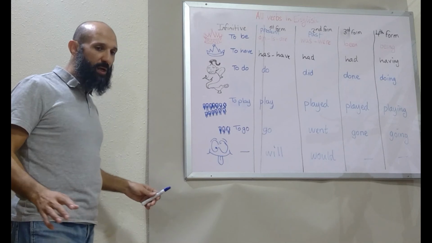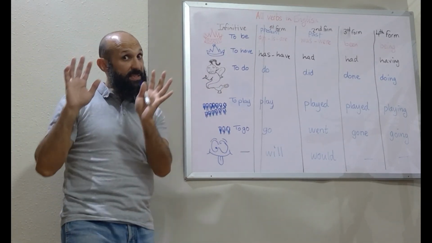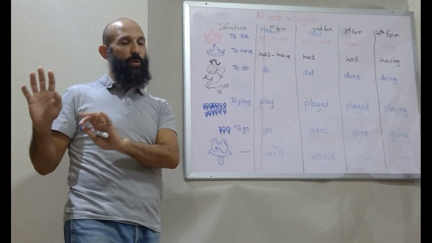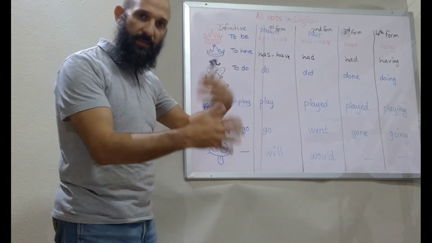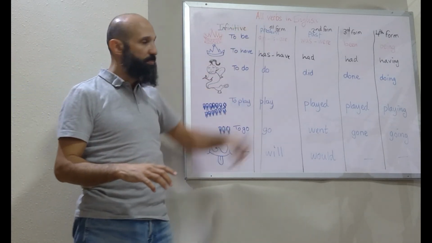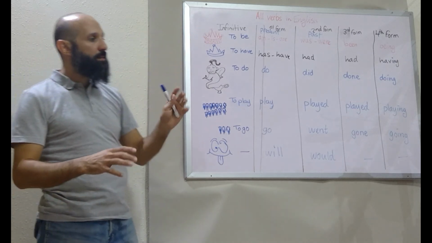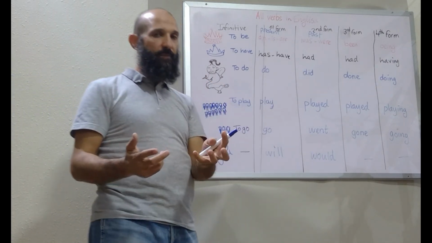Now let me wrap up real quick. If you want to learn about all the tenses in the English language, that's the form only, as I said in a previous post. The usage, we will talk about it later, okay? So it's the form. So if you want to know all the verbs in the English language, look at this very, very well. And then remember these rules of thumb.